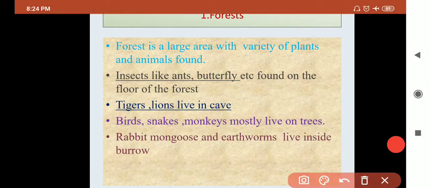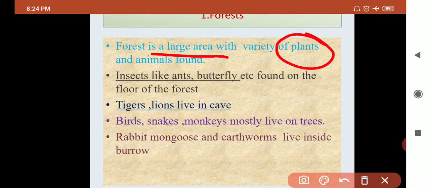You very well know about the forest. Forest means, in Gujarati, we call it jungle. What is a forest? It is a large area covered with a variety of plants. Plants grow randomly on a large scale. They are not grown by man, they grow naturally, and many animals are found in it.